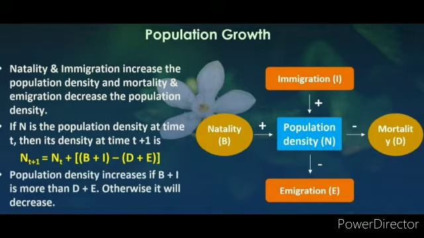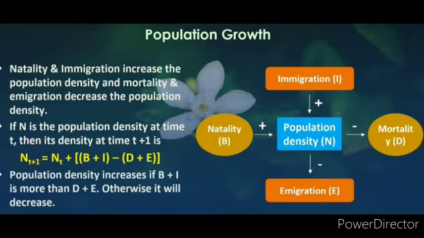If capital N is the population density at time t, then its density at time t plus 1 is given by N at t plus 1 equals N at t plus B plus I minus D plus E. Check that formula in the notes.